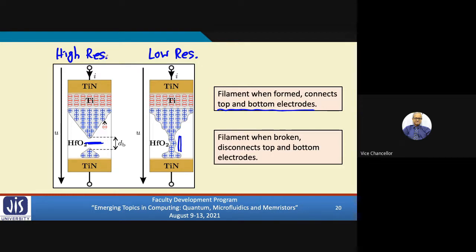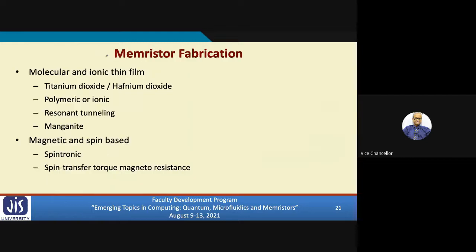Right? So this is how various models have been proposed. Okay, fine. Now, talking of memristor fabrication, since I told you that there are many efforts, many research labs, many fabs trying to fabricate memristors. So even in India, there are a number of efforts which are going on.